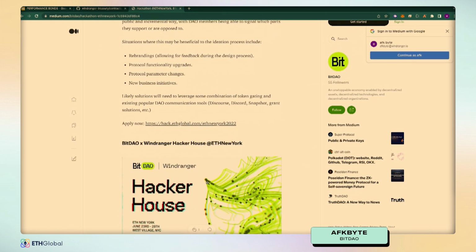Yeah, so this could definitely be beneficial to the ideation process in terms of DAO rebrandings, protocol functionality upgrades, protocol parameter changes, and many other aspects that many DAOs have their users vote on chain on a day-to-day basis.